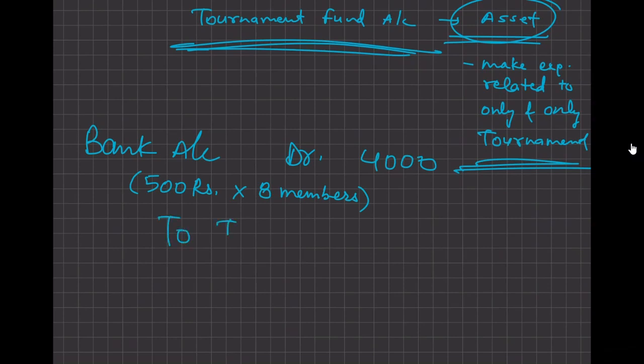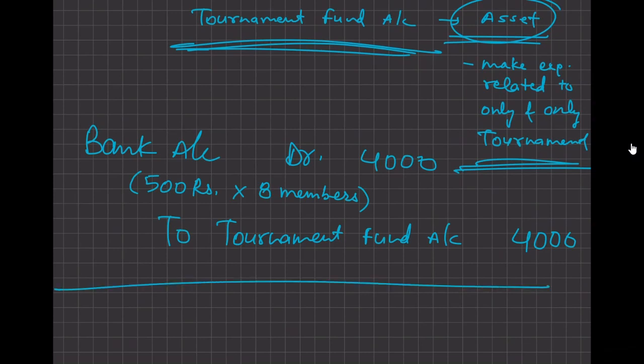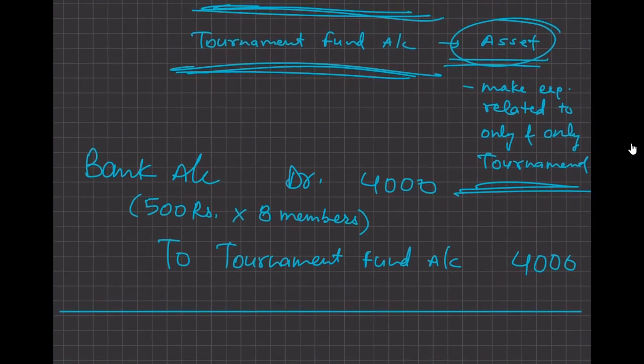to what? To tournament fund account. That is 4,000. Okay. So if I am crediting this tournament fund account, how can I say this is an asset?